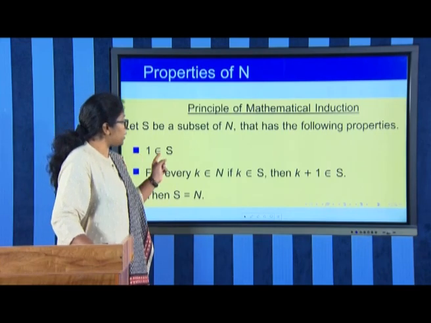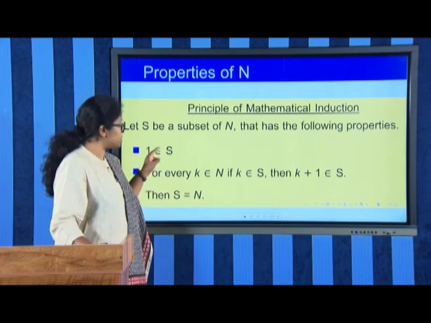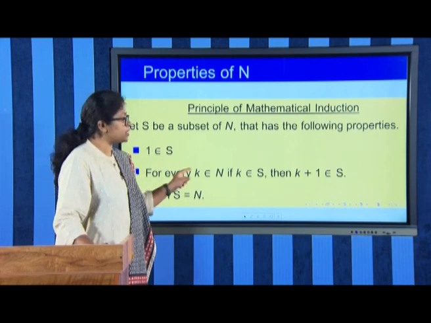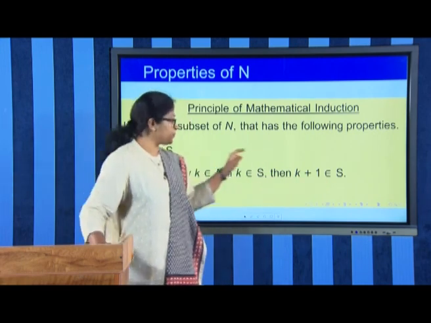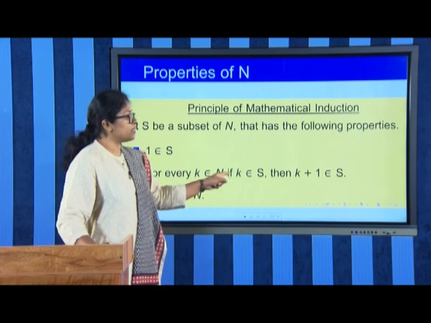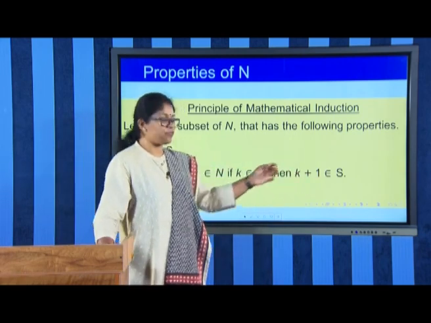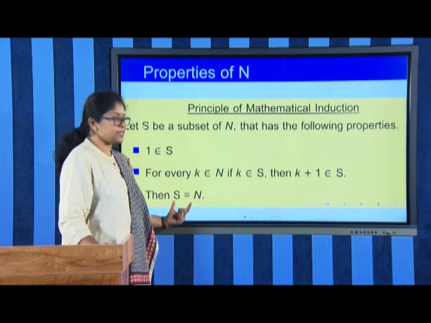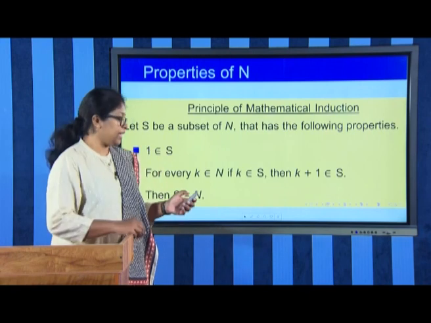So, 1 belongs to S. These two conditions combined together give: 1 is an element of S, and so 1 plus 1 belongs to S, which means 2 belongs to S. If 2 belongs to S, 2 plus 1, that is 3 belongs to S, and so on. So, finally, what do we get? S is equal to n. So, that is the principle of mathematical induction.